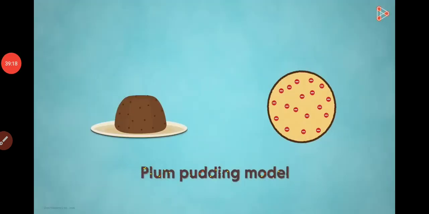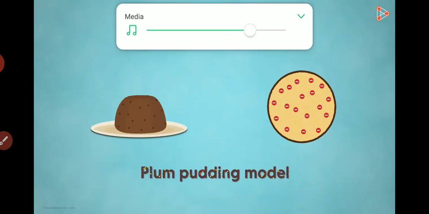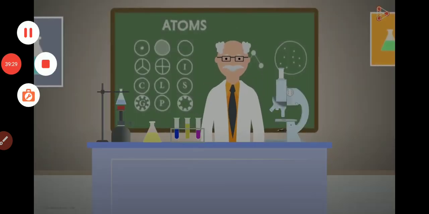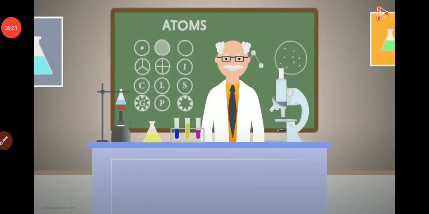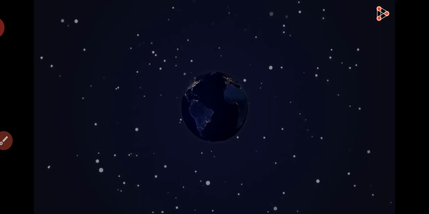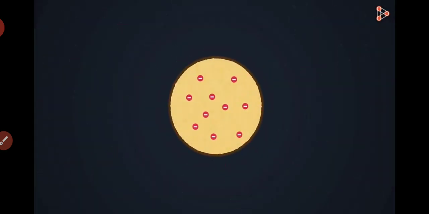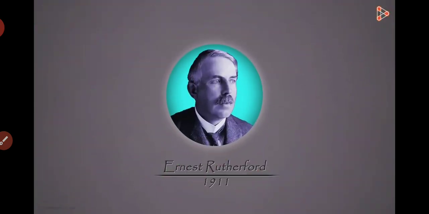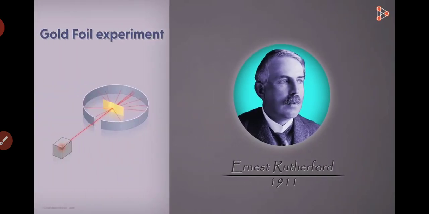The plum pudding model was one of the most widely accepted models all over the world for understanding the structure of the atom. However, several experiments performed by scientists to study atomic structure showed astonishingly different results. They were contradicting the plum pudding model. This led many scientists all over the globe to reconsider the structure of an atom and study it again. Around the year 1911, a British physicist, Ernest Rutherford, carried out the famous gold foil experiment to understand the structure of an atom.